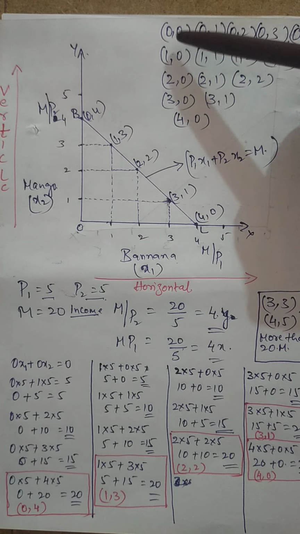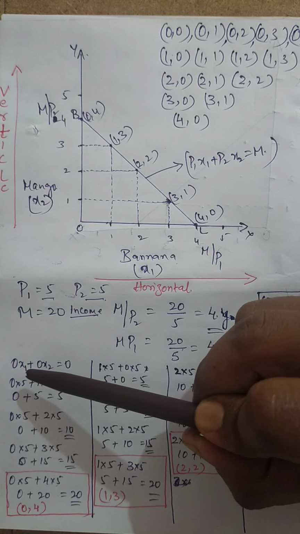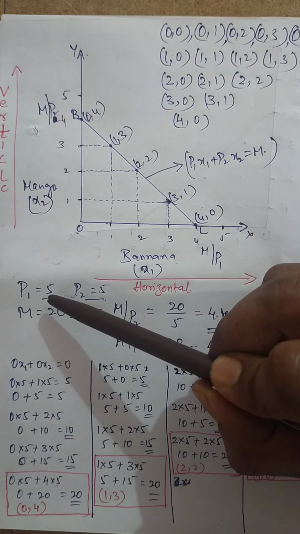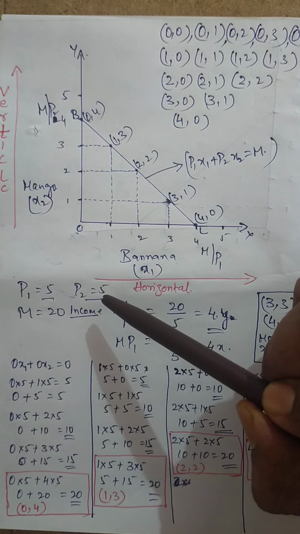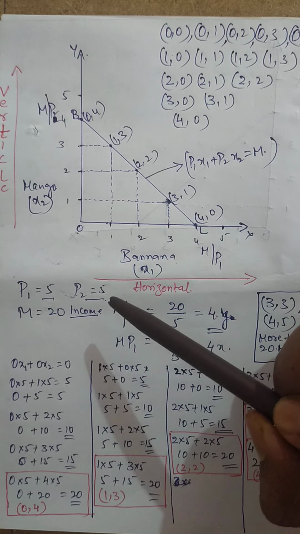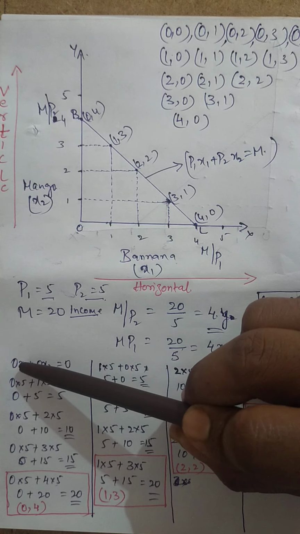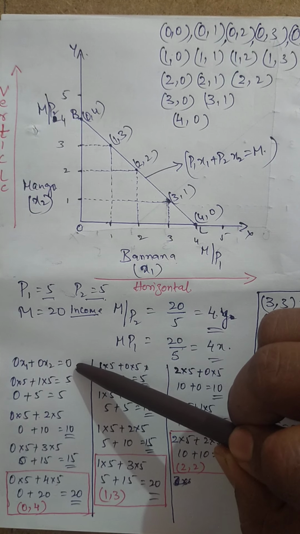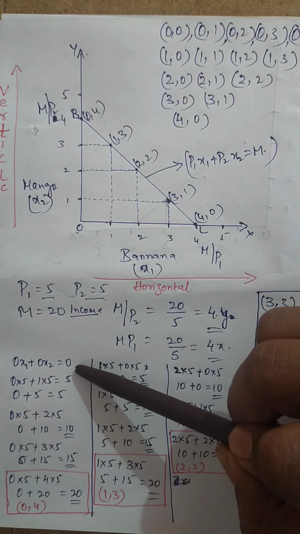So now if it is 0, 0, that means a 0 amount of... see, the price is 5 rupees, isn't it? Which price? The price of banana and the price of mango. So P1, the price of banana, is 5 rupees. P2, the price of mango, is also 5 rupees. Now if he is ready to spend 5 rupees, that means 0 units of 5, 0 units of 5, which becomes 0, the answer. 0 into 5 is 0, 0 into 5 is 0, 0 plus 0 is 0.